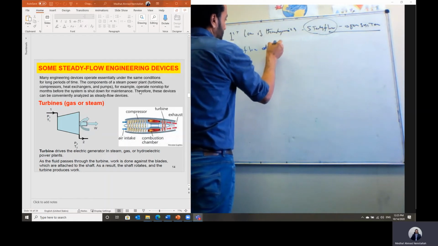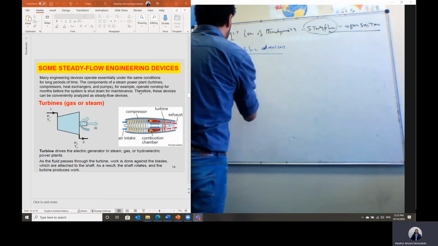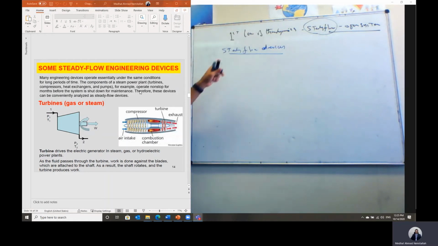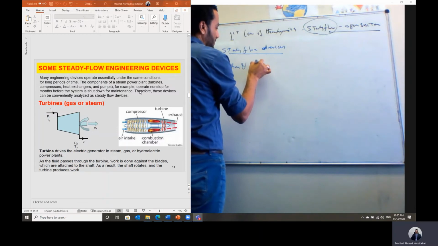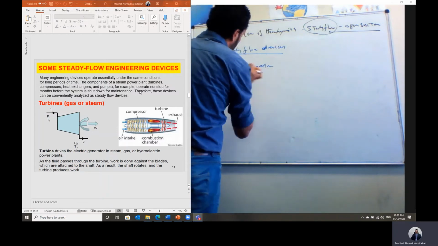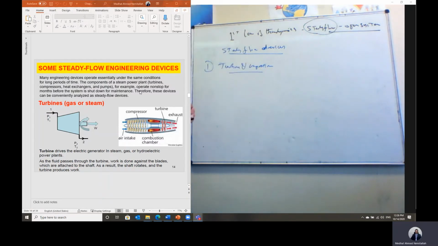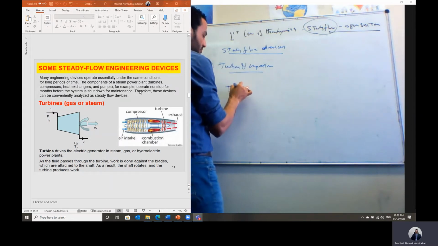So the application of the first law of thermodynamics to a steady flow open system. So let's consider some steady flow devices, starting with turbine and the compressor in this case. The main difference between turbine and the compressor: